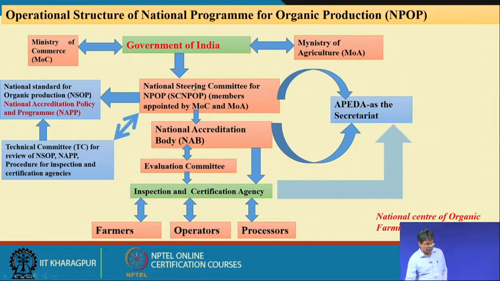They form the national standards for organic production. The different methods and standard criteria are formulated by this steering committee.